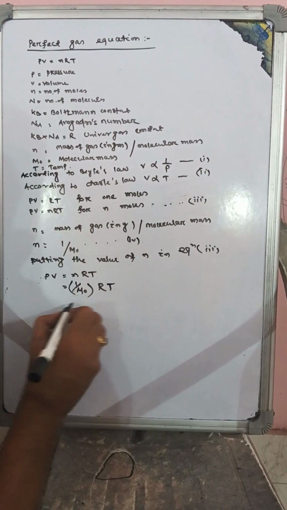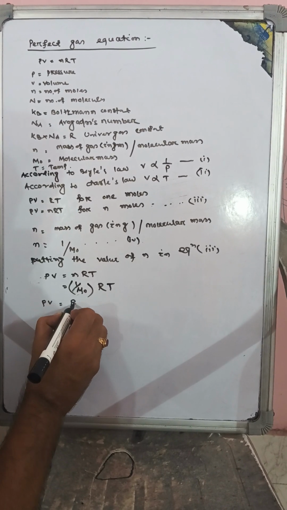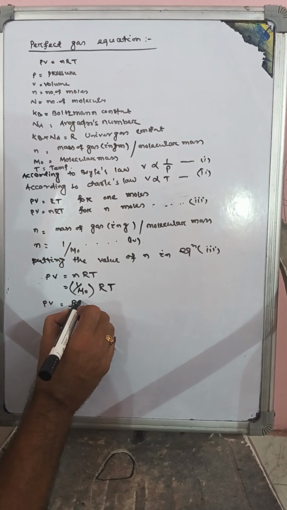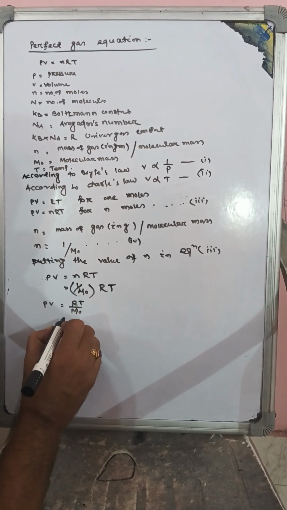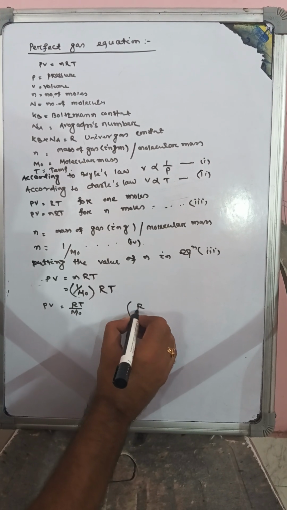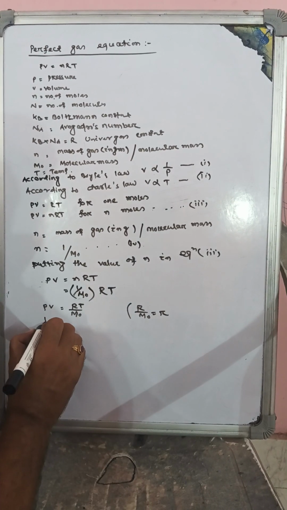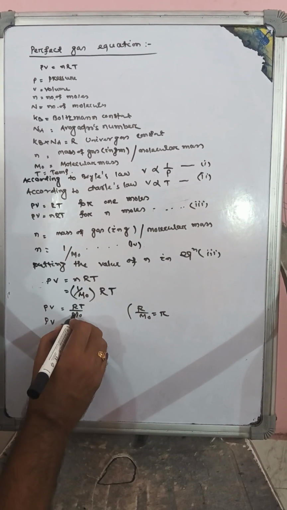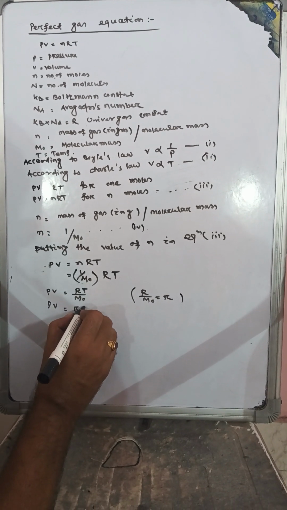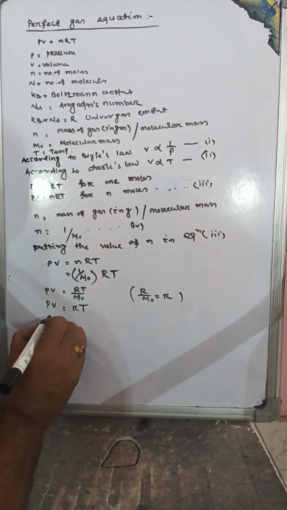Then we know PV is equal to R by m0 into T, that is RT by m0. Then R by m0 is equal to small r. We will write R by m0 is equal to small r. Then PV is equal to small r into T.